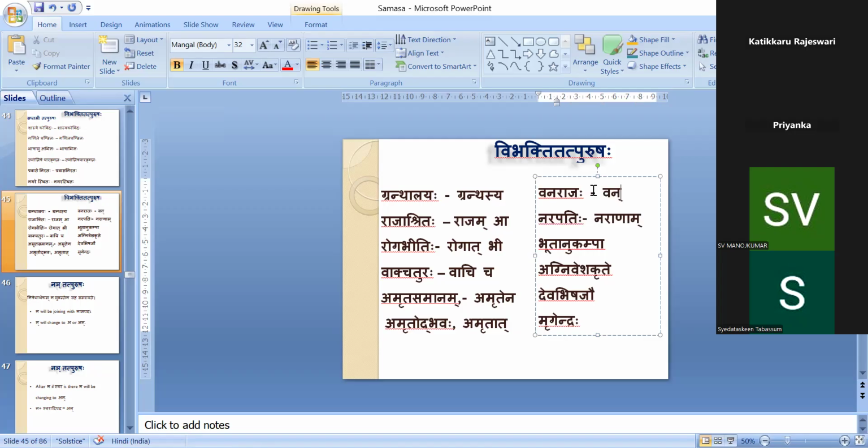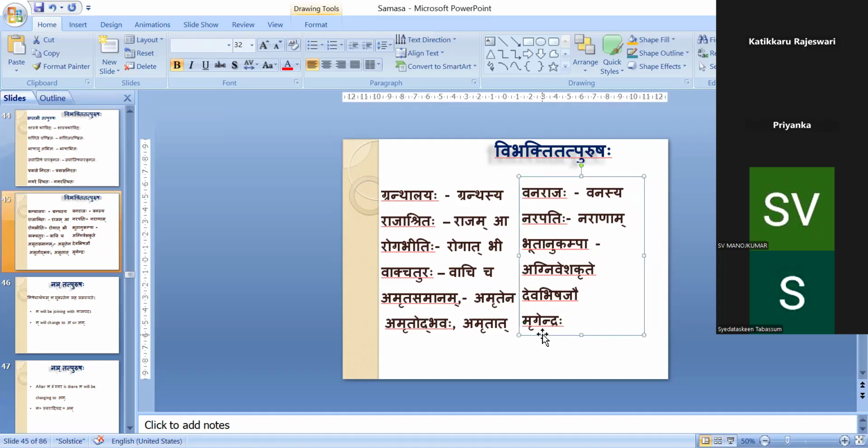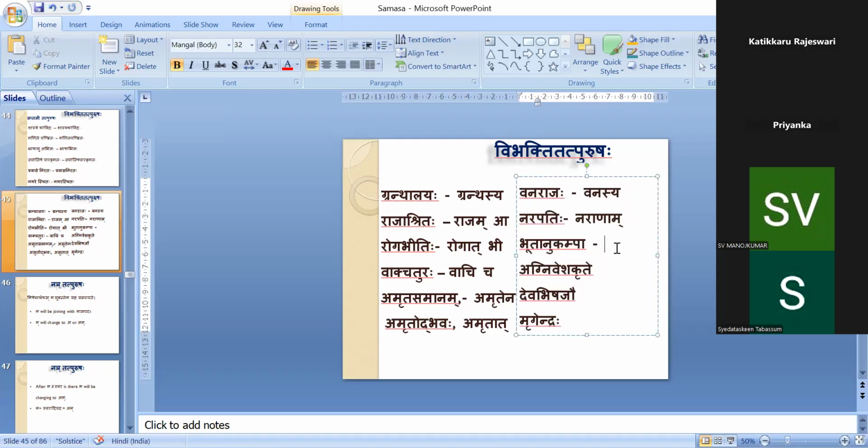Vanasya rajah, vanarajah, king of the forest. Bhutanukampa, you will be having sarva bhutanukampa. These words are there in your Ayurveda also. Therefore bhutanukampa will become... which vibhakti we have to use? Actually here we have to use bhuteshu anukampa, because anukampa means what? Some sympathy, isn't it? Sympathy on the living beings. Therefore bhuteshu anukampa. Okay.